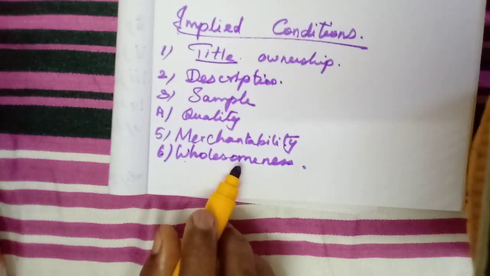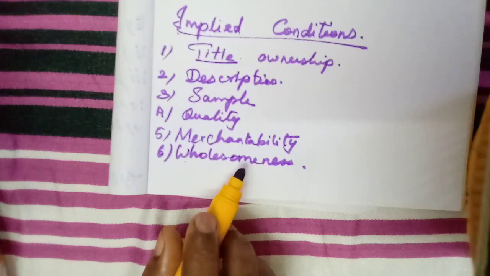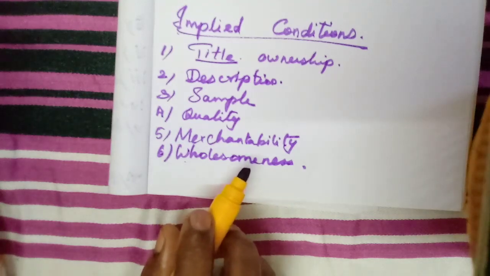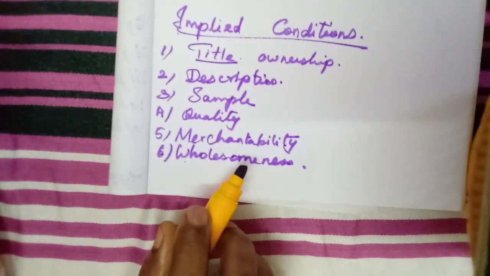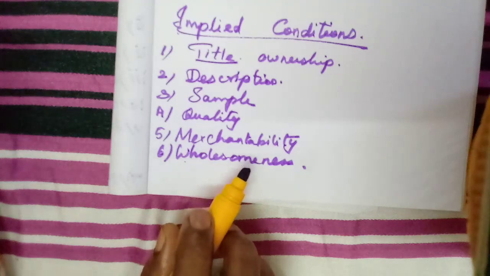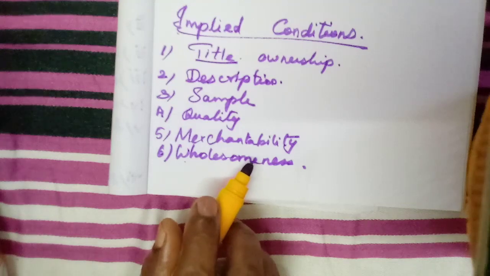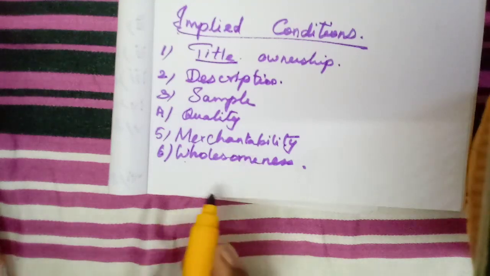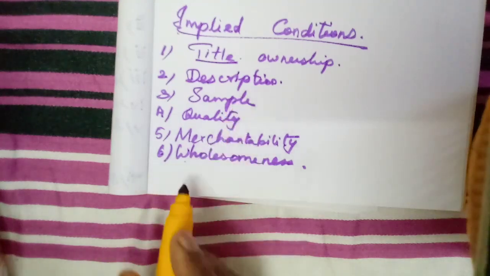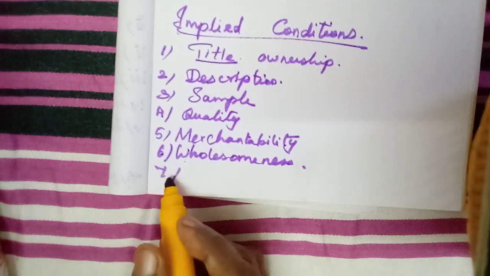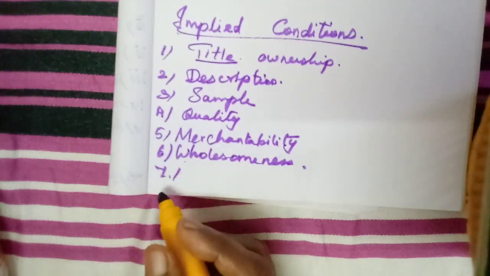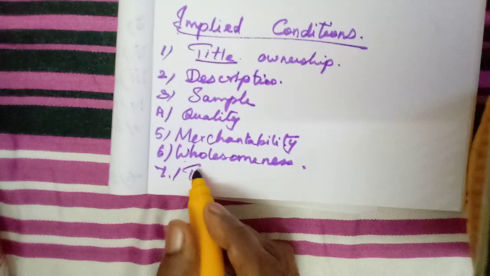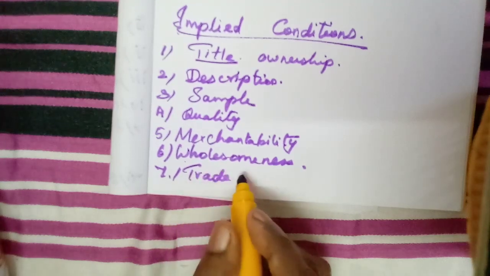With contaminated milk, once a person drinks it, he gets sick. Then that is not wholesome milk, isn't it? Spoiled milk may not be sold. So wholesomeness is another implied condition. Then trade usage.